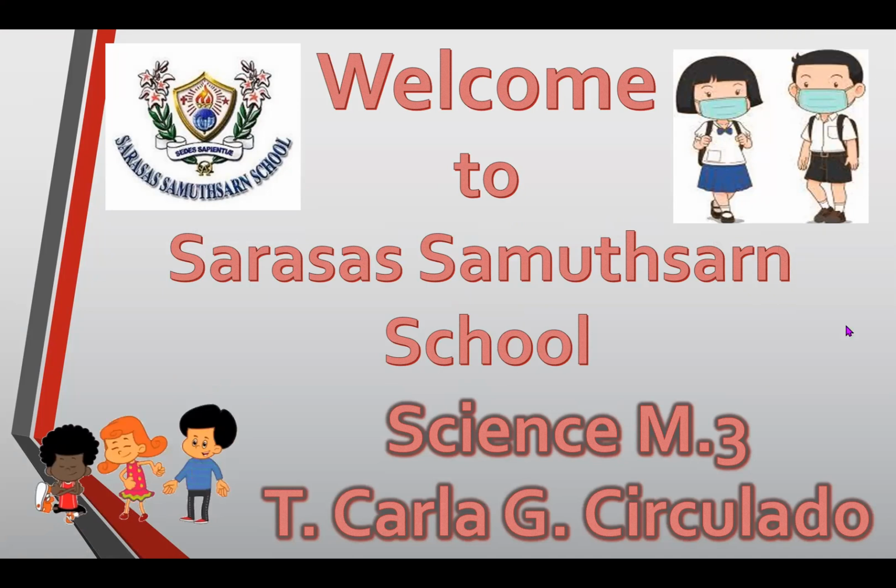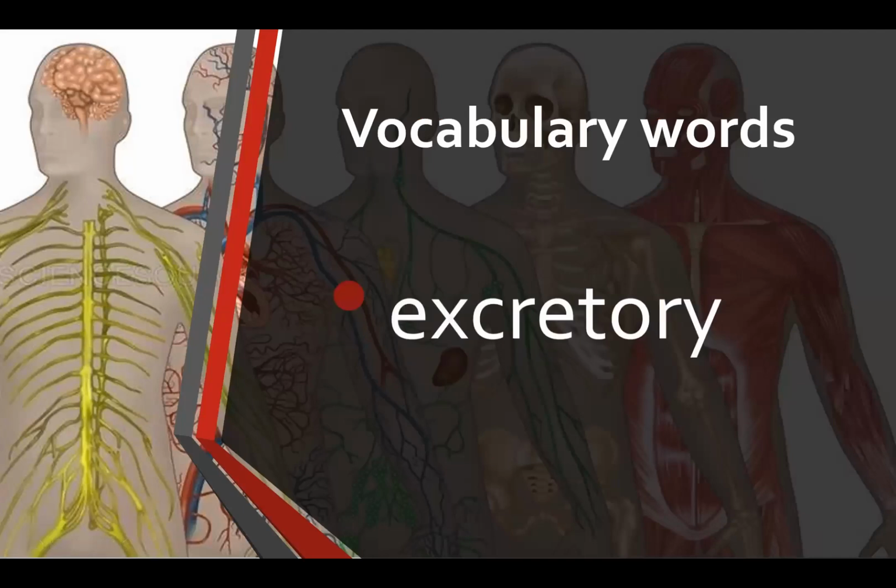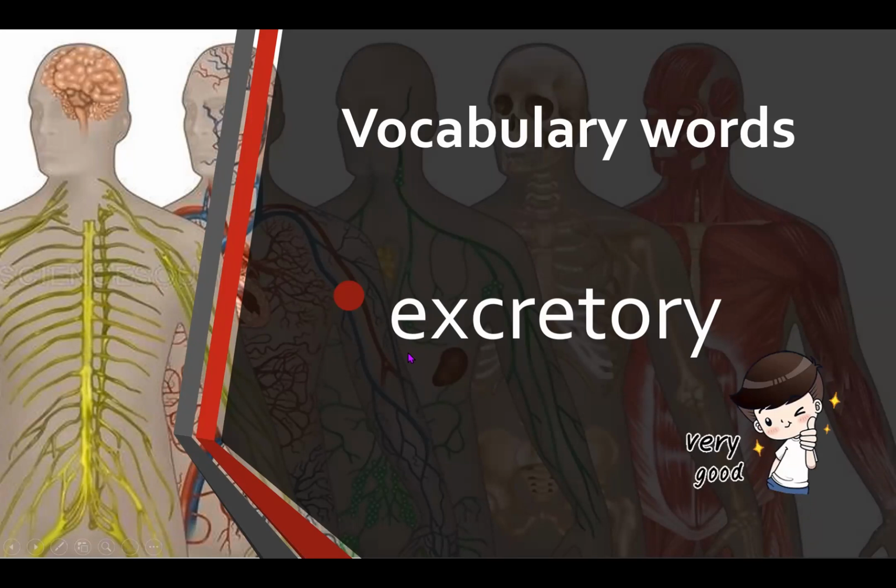Let's begin our lesson by reading first our vocabulary words. Please repeat after me, twice. The first word is excretory. Excretory. Again, excretory. Very good. Let's spell together, class. E, X, excretory.